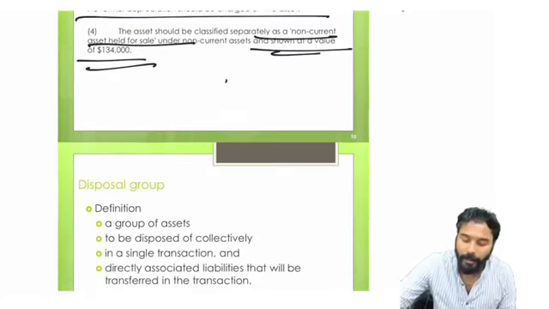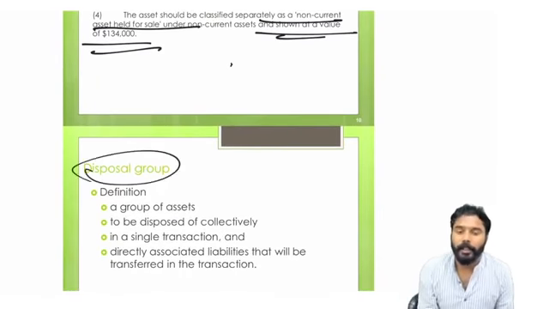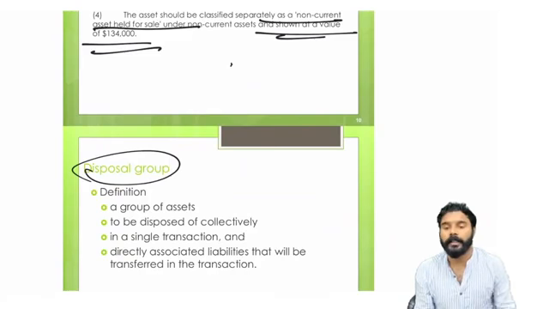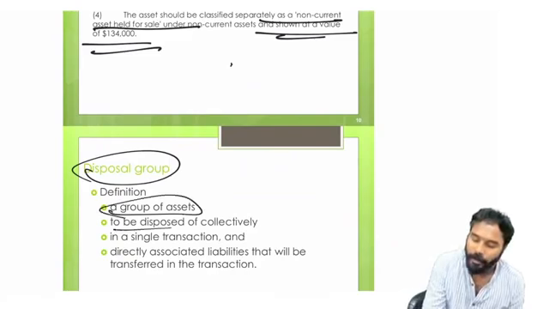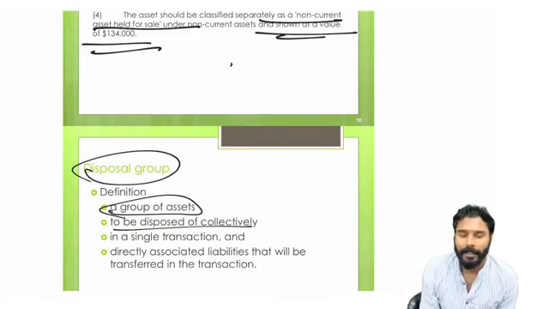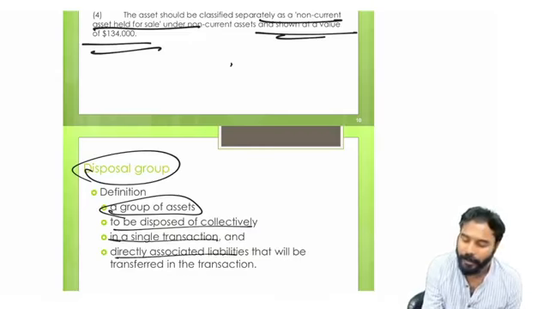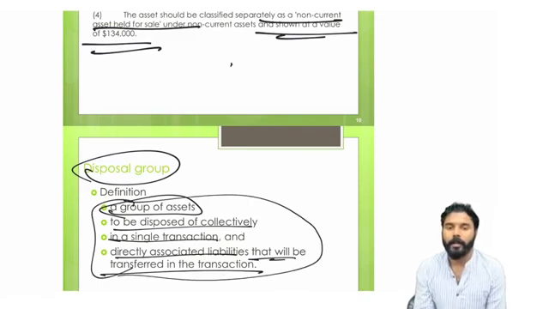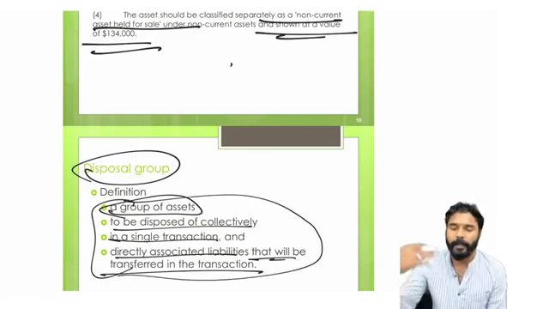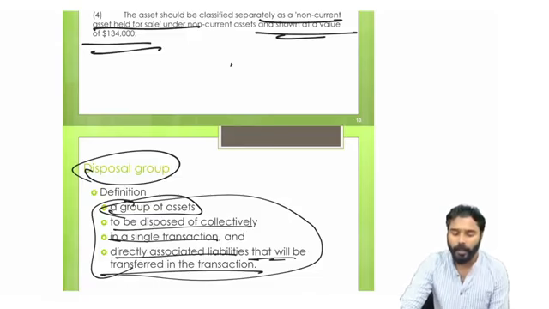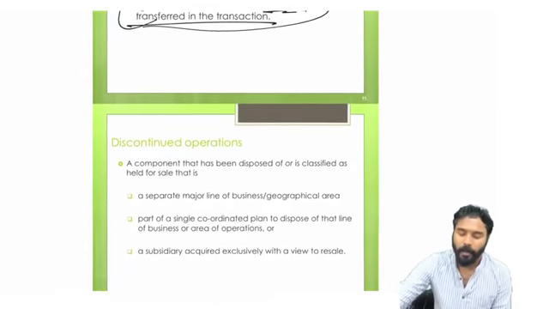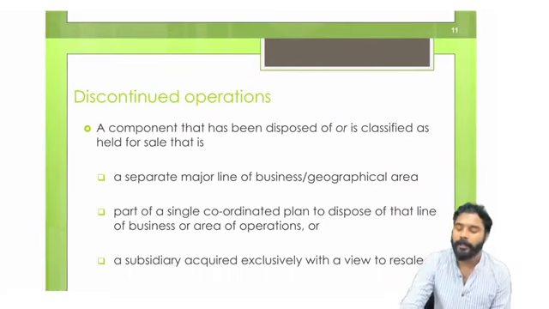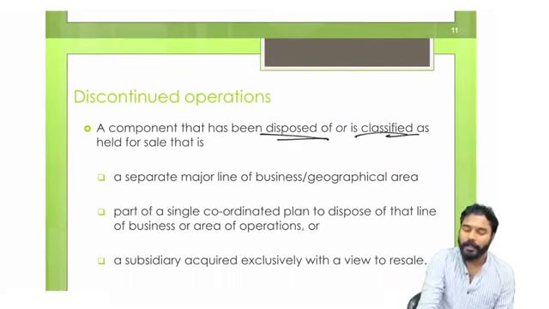Apart from that, there can be discontinued operation as well. Discontinued operation means it can be a subsidiary or a separate associate or something like that. So a group of assets to be disposed of collectively in a single transaction, with directly associated liabilities that will be transferred in the transaction. Let's say if you are disposing a subsidiary, or selling off a separate operation of your company, all these items will come as part of your disposal group. A discontinued operation means a component that has been disposed of or is classified as held for sale.